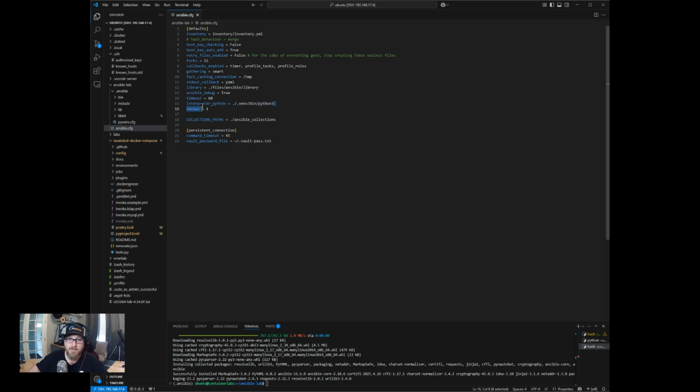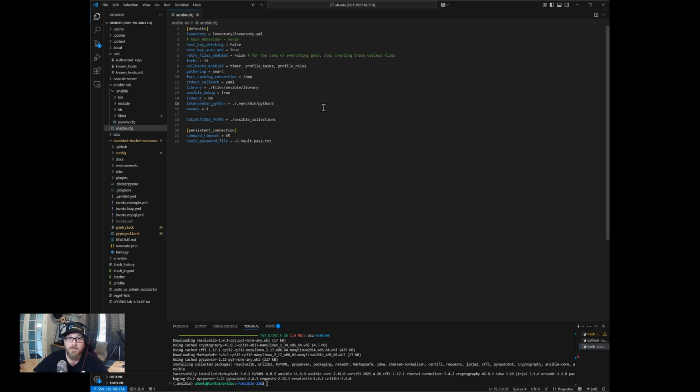And then the Python interpreter, this you probably want to change. It won't matter too much. This is going to be more for where it's going to look for Python on the host you're connecting to. And since we're really just managing switches and routers, we won't really use the Python interpreter because there isn't a Python interpreter on the host we are connecting to.